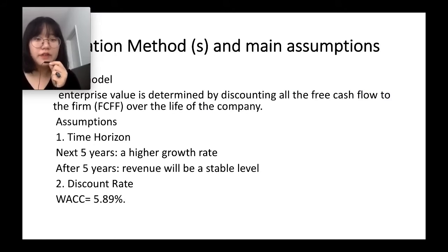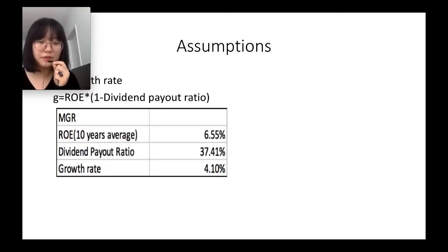5.89%. The valuation method we choose to use is a DCF model, and there are some assumptions. The first one is the time horizon. For the next 5 years, we assume a higher growth rate, and after 5 years, there will be a stable level. The discount rate is the WACC, which equals 5.89%. Next, we need to calculate the growth rate. We choose to use this formula. From this graph, we can see the ROE times the dividend payout ratio of MGR, so the growth rate is 4.1%.